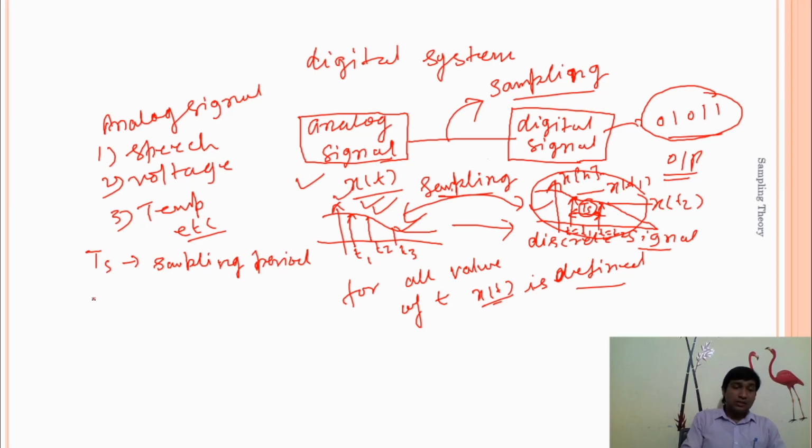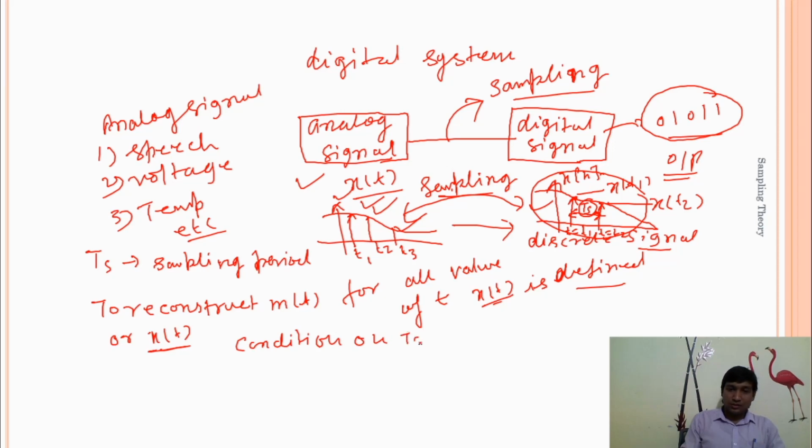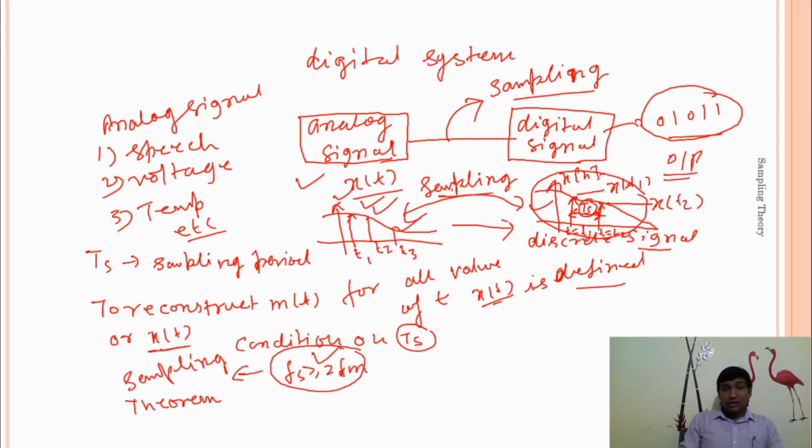So to reconstruct the message signal m of t or x of t, we have to apply a condition on Ts. The condition is fs greater than or equal to 2 times fm. This condition is known as the sampling theorem. Why only this condition?